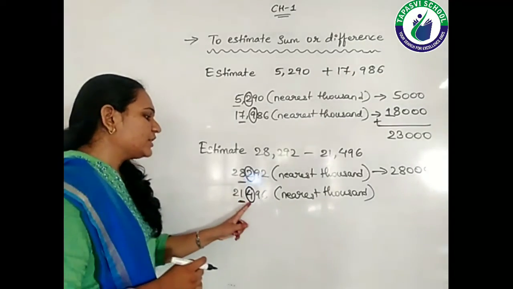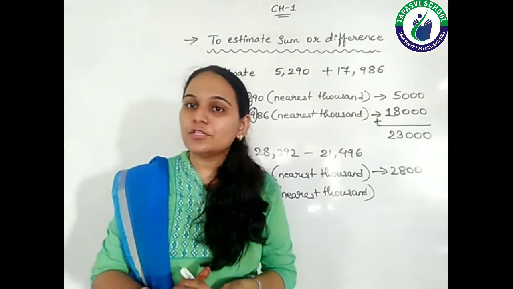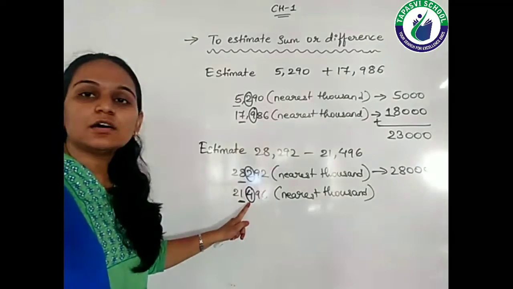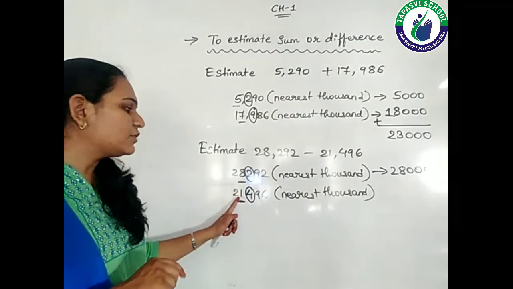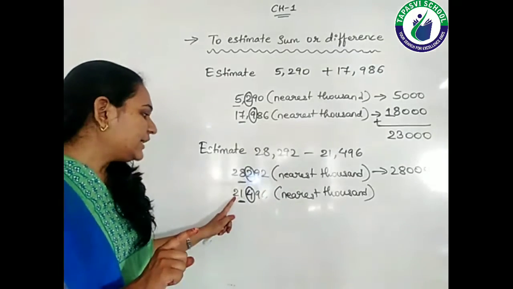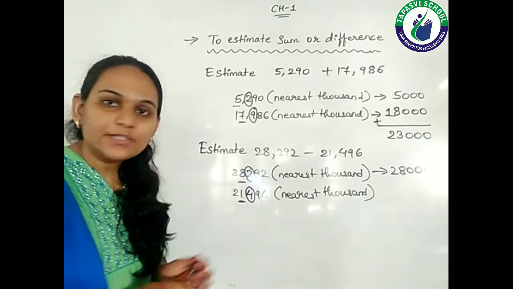Right? So now decide whether 4 is less than 5, equal to 5 or more than 5. It is obviously less than 5. So 4 is less than 5. That's why I will not make any change in this underlined digit. So it will remain 21,000, students.